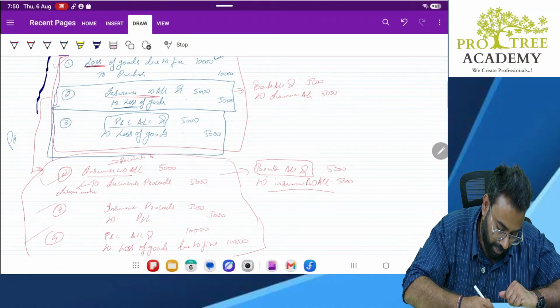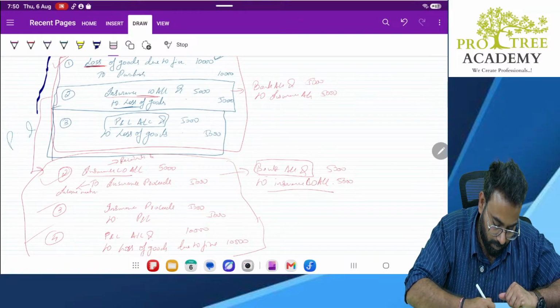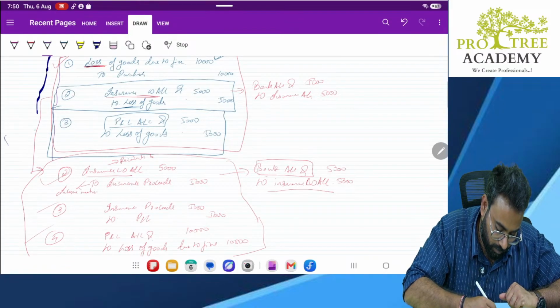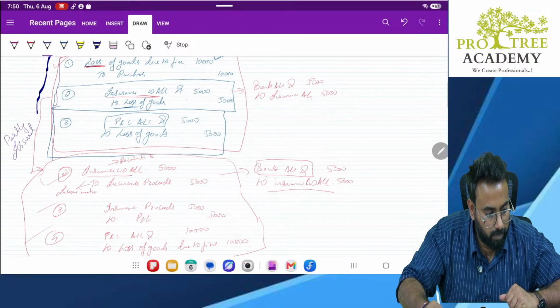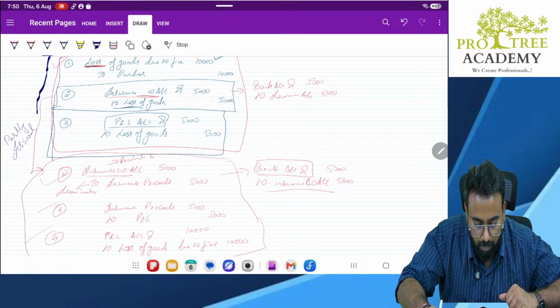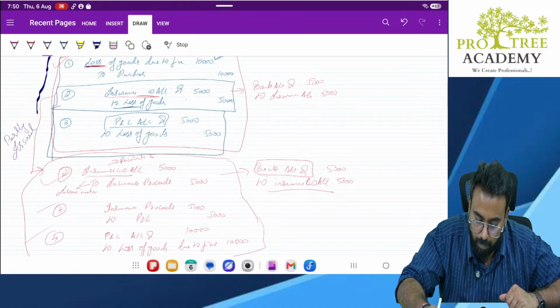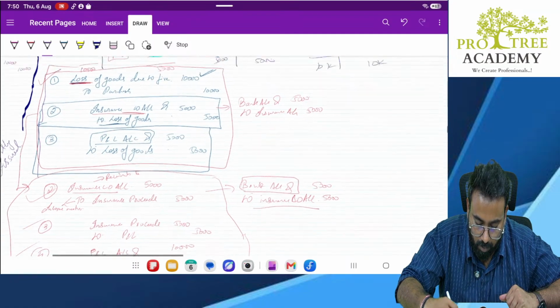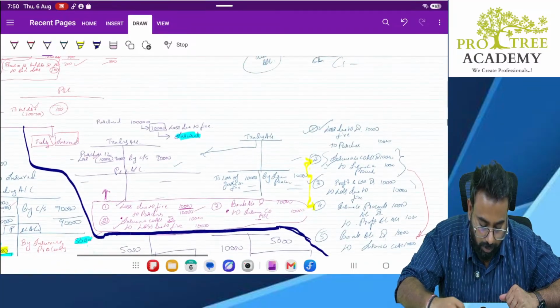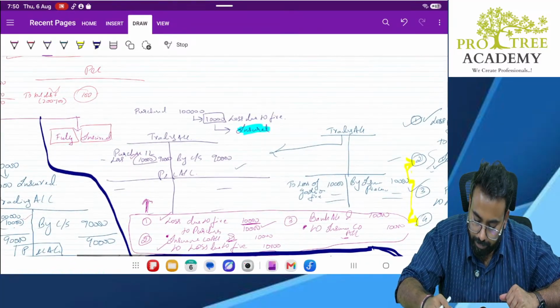This adjustment is for partly insured. Okay. Now this is for fully insured.